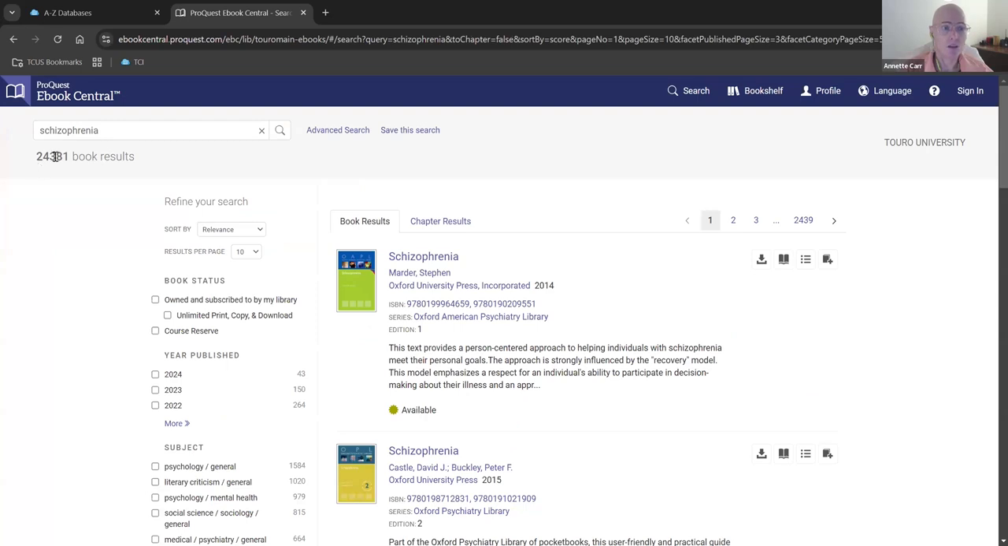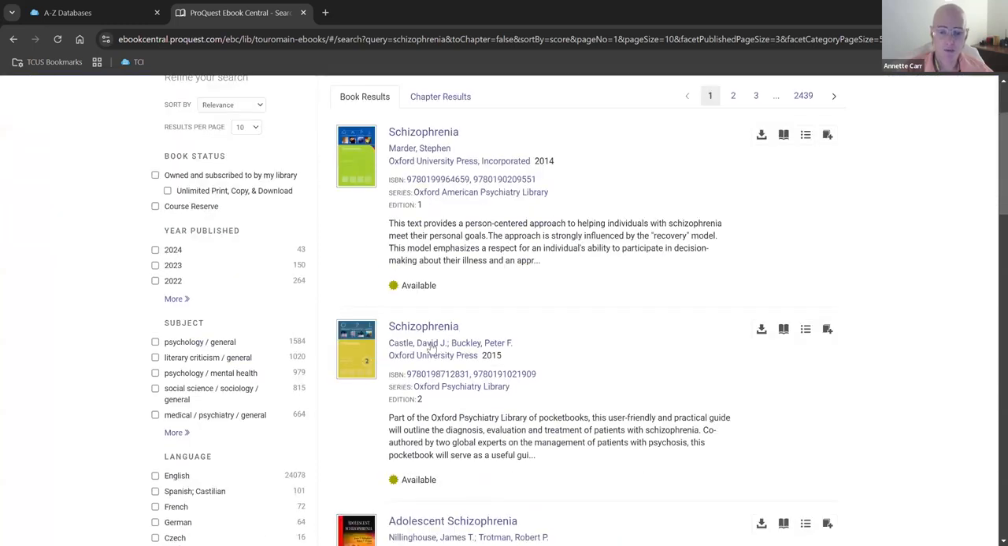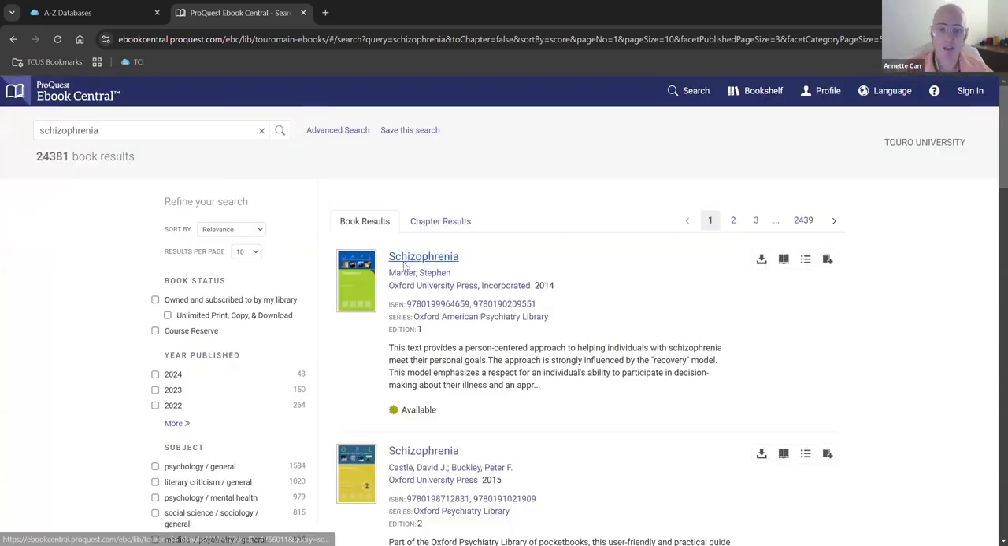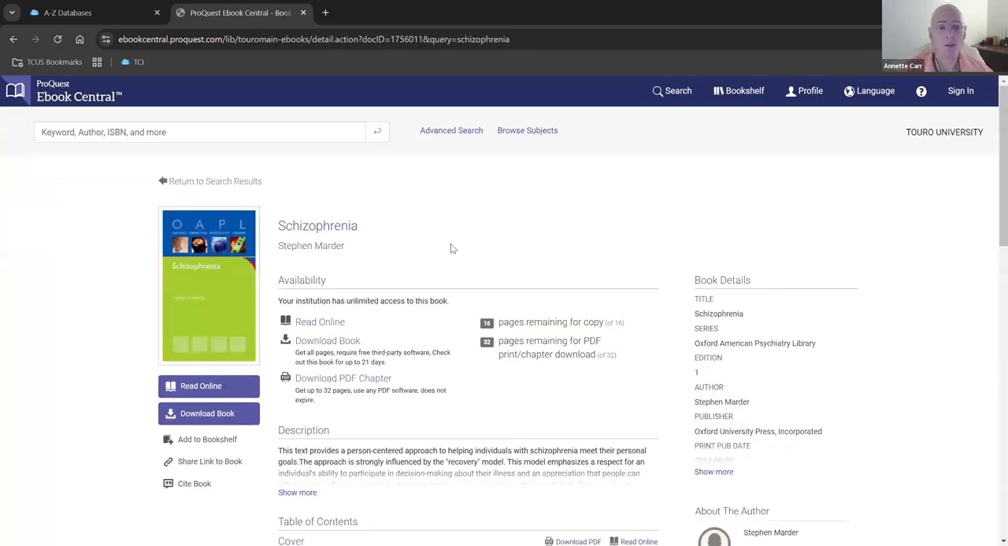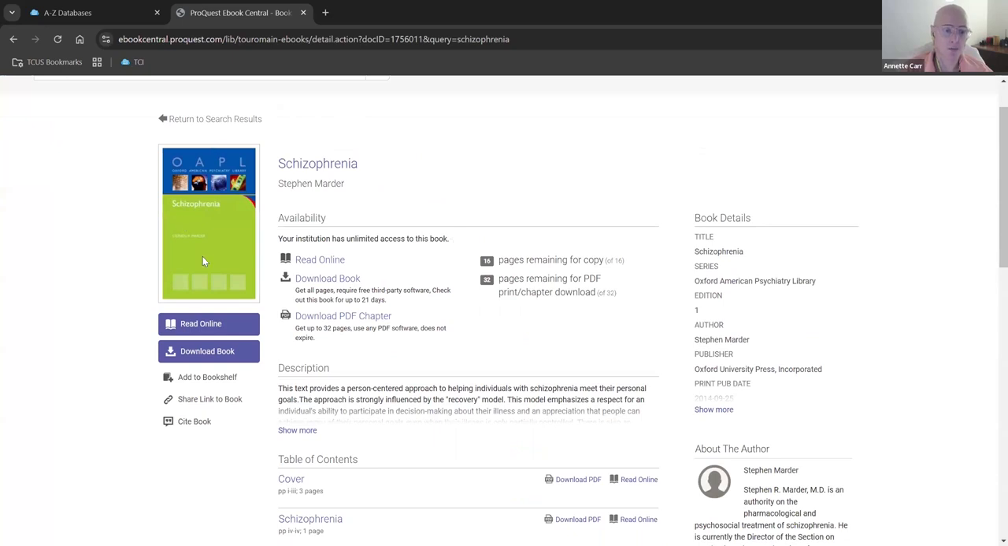I look over here, I have 24,000 books or book chapters that relate to schizophrenia. Okay, so if I go through here, what I can do is I'm just going to click on the first one just to make an example here. Okay, we open the book up. Now over here on the left-hand side is the picture.